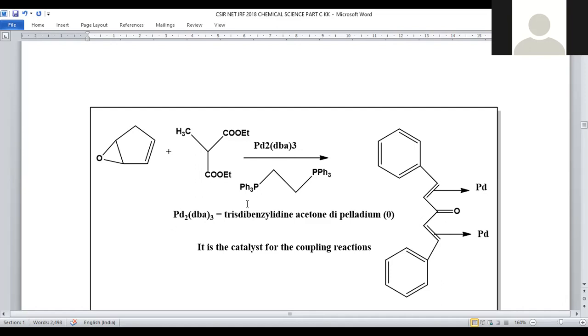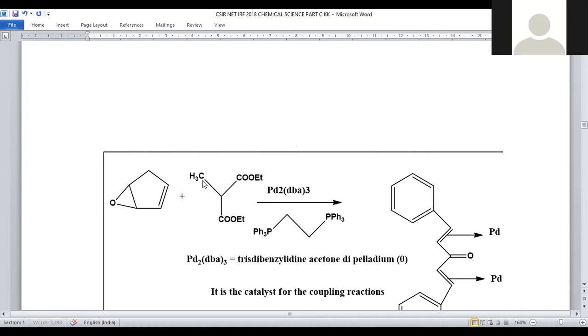The chemical name of this catalyst is represented here. Pd2(dba)3 is known as tris(dibenzylideneacetone)dipalladium(0), where the palladium oxidation state is denoted as 0. In the presence of this catalyst, there is a formation of carbanion, because it is an active methylene stabilized by electron withdrawing groups in the center.